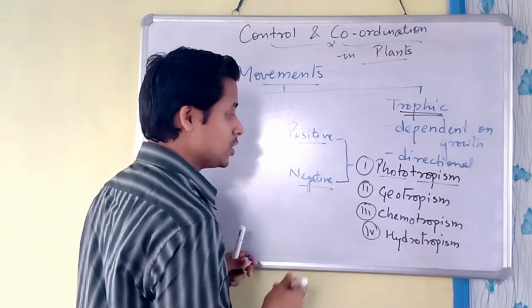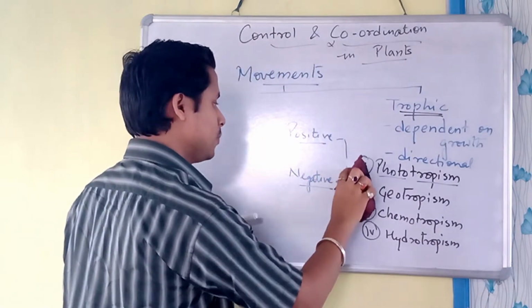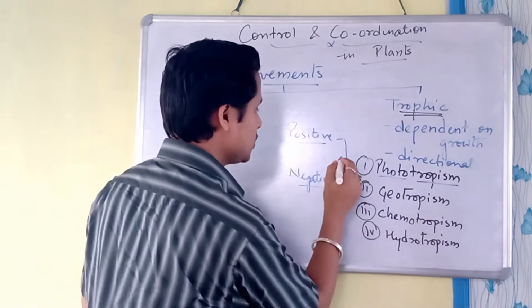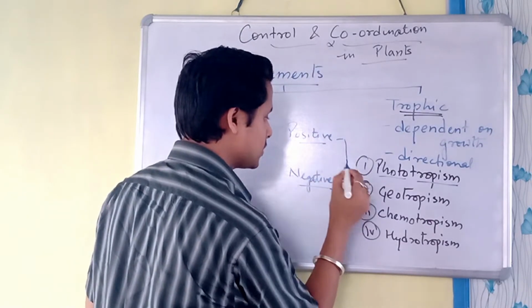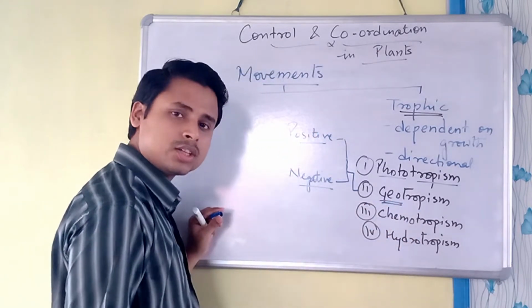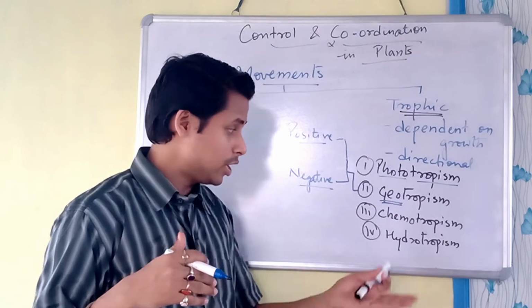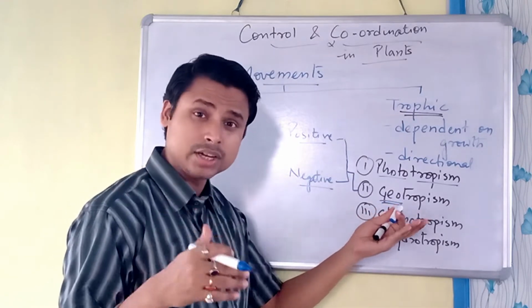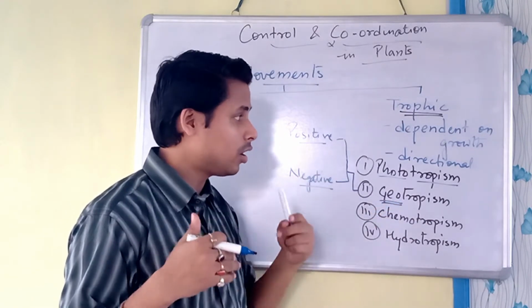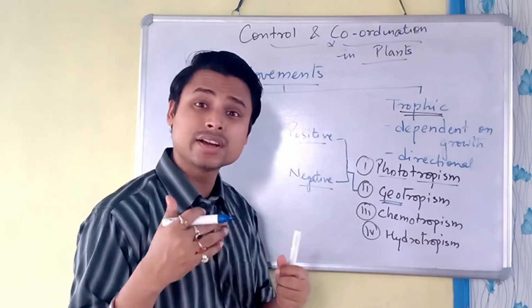Now we will see geotropism. This is also the same as phototropism. Geo means gravity. If gravity acts on the growth or movement of the plants, we will see it as per the gravity.